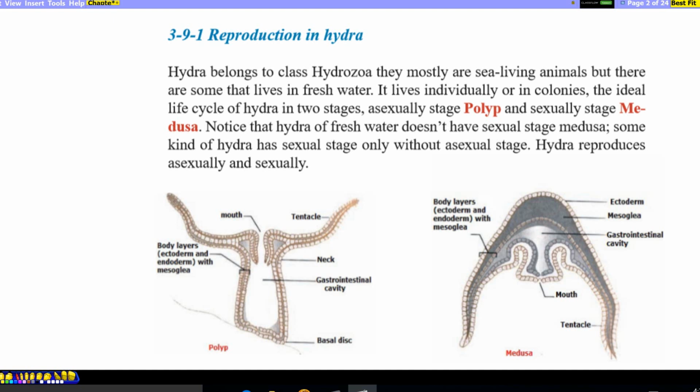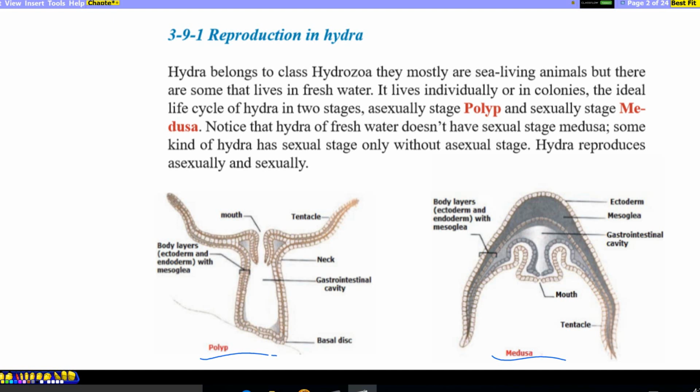The ideal life cycle of Hydra is in two stages. The asexual stage is the polyp, while the sexual stage is the medusa. Notice that the Hydra of fresh water does not have a medusa sexual stage. Some kinds of Hydra have the sexual stage only, without the asexual stage. But as a result, Hydra reproduce both asexually and sexually.